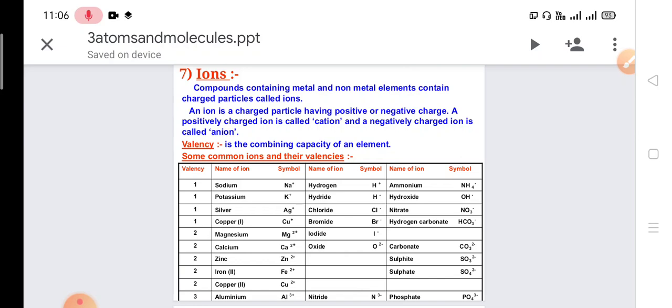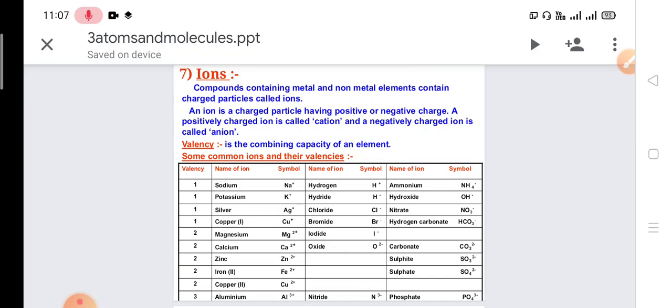So these elements have these charges, and a positive charge is meant for the donor. When these elements combine with another element, either they donate their electrons or they receive electrons to form a bond between them or to form a compound. When an element donates its electron, it is said to have a positive charge. When an element receives an electron, it gets a negative charge. So the donor will always get the positive charge and the receiver will get the negative charge.